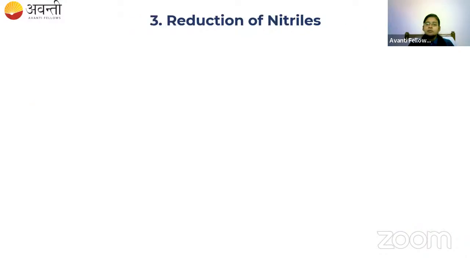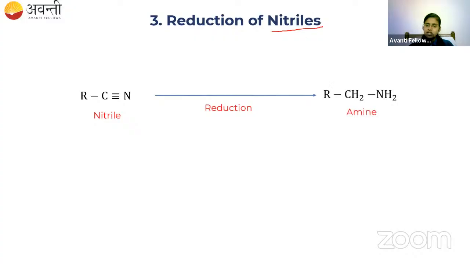So coming to the third preparation, which is reduction of nitrile. In the first preparation, I discussed the reduction of nitro compounds. Now we are going to reduce the nitrile. What is the general formula for nitrile? Yes, very good. It is RCN. Reduction of nitrile will give amine.